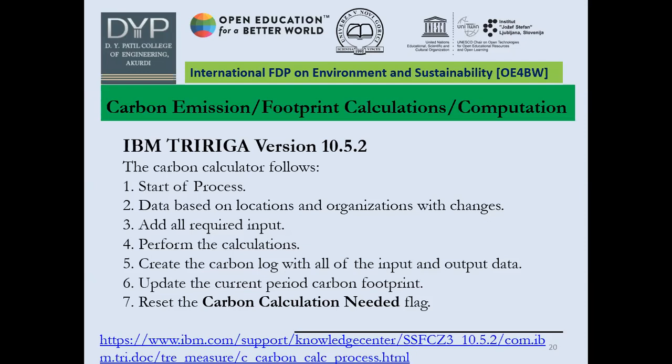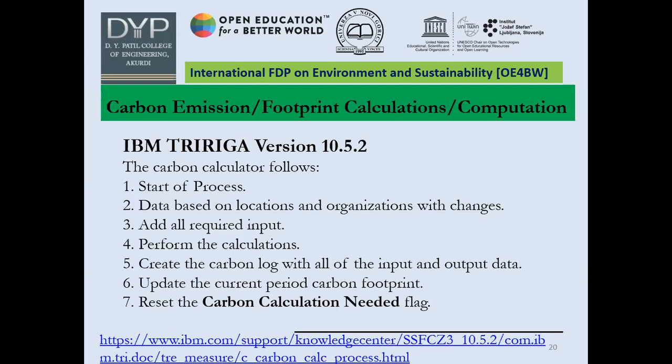Let's say, from a chemical engineering aspect, when we are working in industry, there are different kinds of equipment available which need different kinds of inputs in terms of heat. So heat can be generated in different types. What exactly is the amount of data that is required, such as heating capacity, and the property of the material which is being processed into the final product, right? The second point is similar to what I discussed, the data based on location and organization changes. How the changes are occurring inside the system and what data is required for the second step.